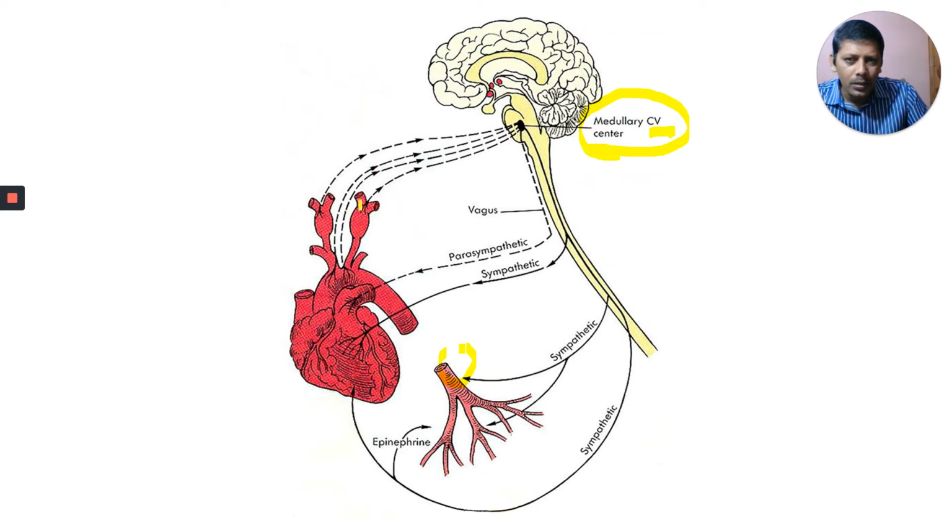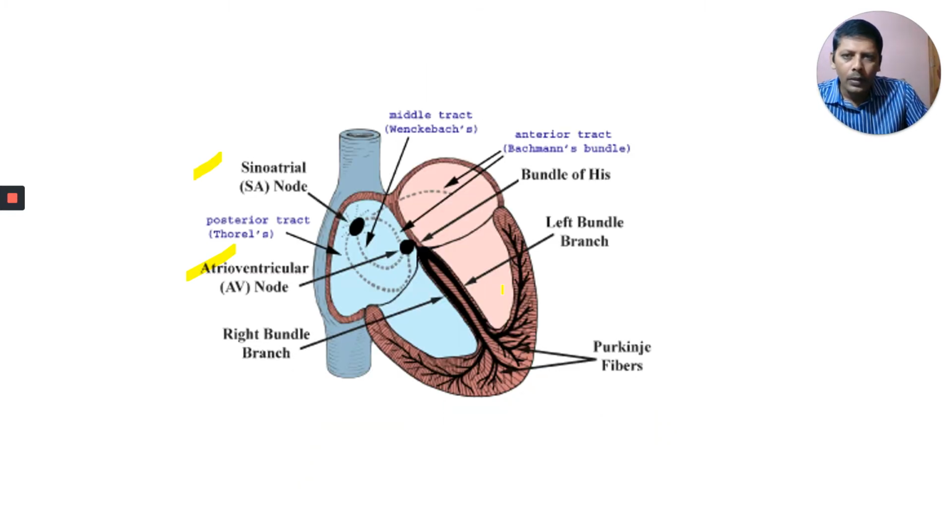It is sending signals to our heart through the sympathetic nervous system and through the parasympathetic nervous system. They bring impulses to our heart. That is the second point.